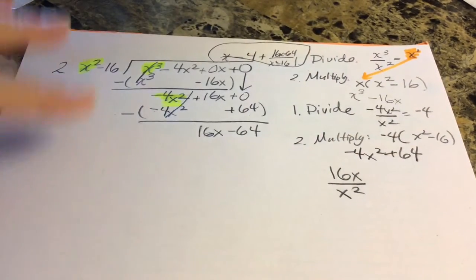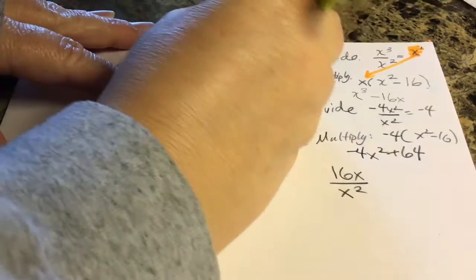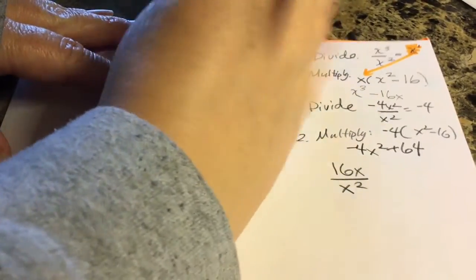And I could check that one the same way that I checked the last one. I apologize for running over that x minus 4. Let me erase, fix that.